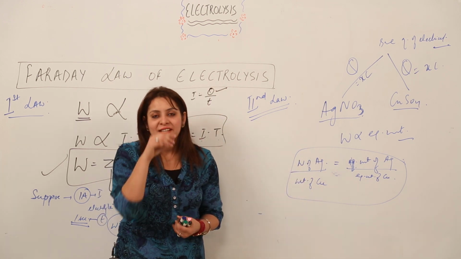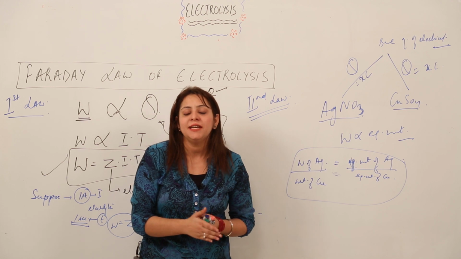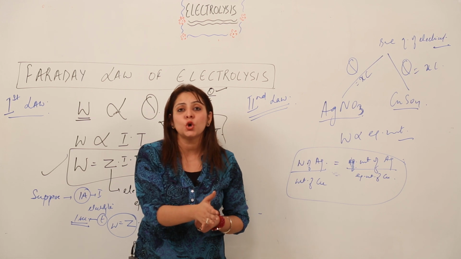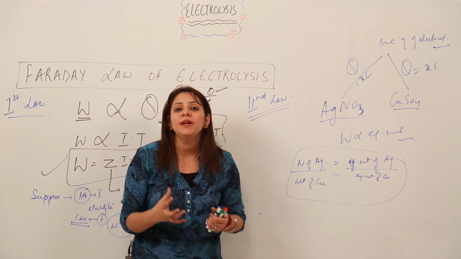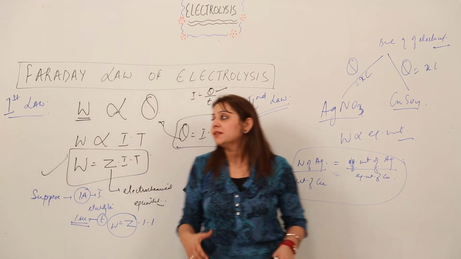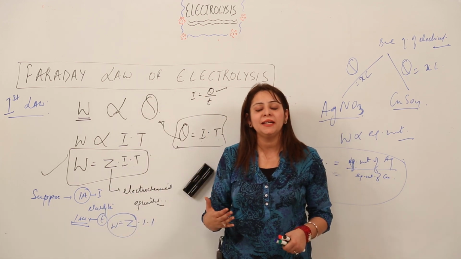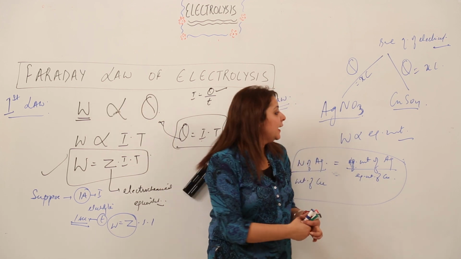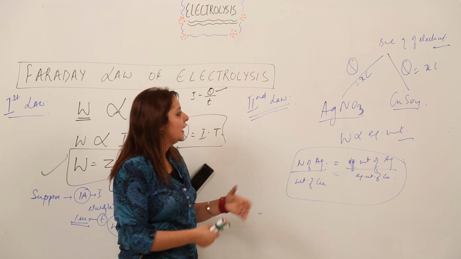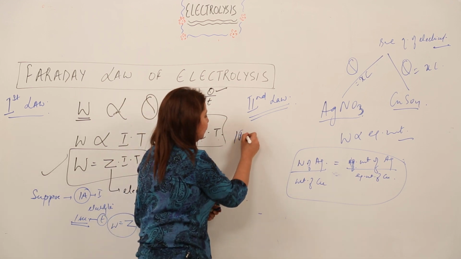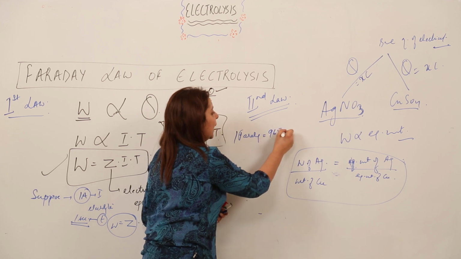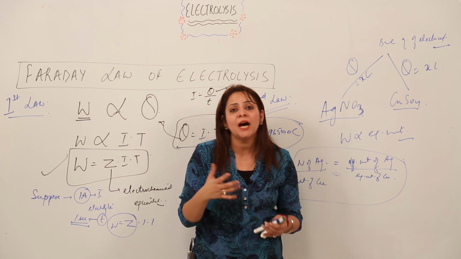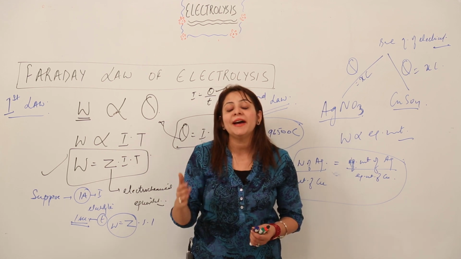So what does the second law state? It states that when the same amount of electricity is passed through two different electrolytes, then the weight of the substance obtained at each electrode directly depends upon the equivalent weight of the substance. So this is the first and the second law, which is obeyed wherever electrolysis takes place, and Faraday gave the standard unit, that is 1 Faraday. Do not forget this, 1 Faraday is equal to 96500 coulomb. It is its own unit to indicate the charge, which comprises 96500 coulomb.